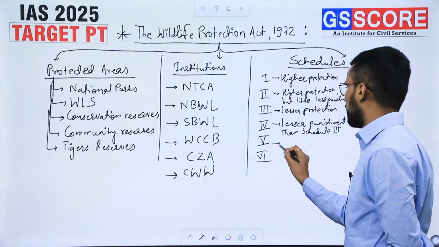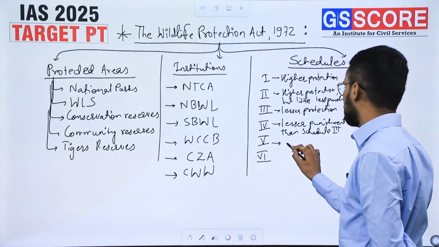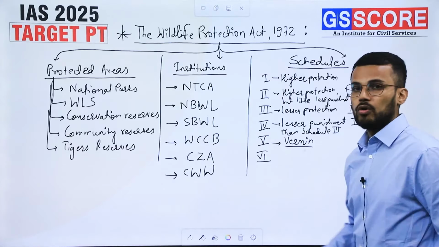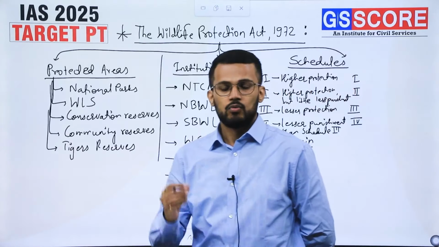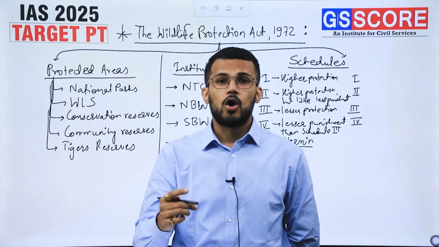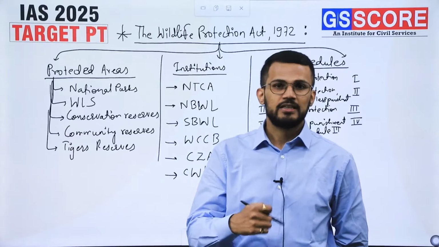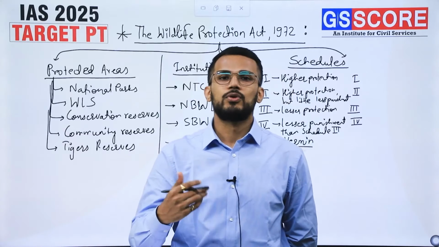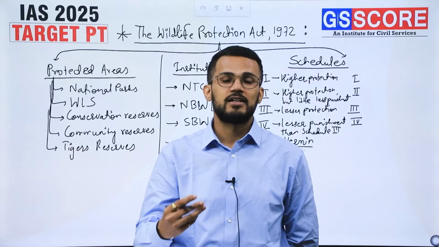Then Schedule 5 is an interesting schedule. It is a schedule of vermin. So what are vermin? Vermin are those animals which are considered as pest or nuisance animals. They create a kind of disturbance in the life of human beings by acting as, let's say, pests.